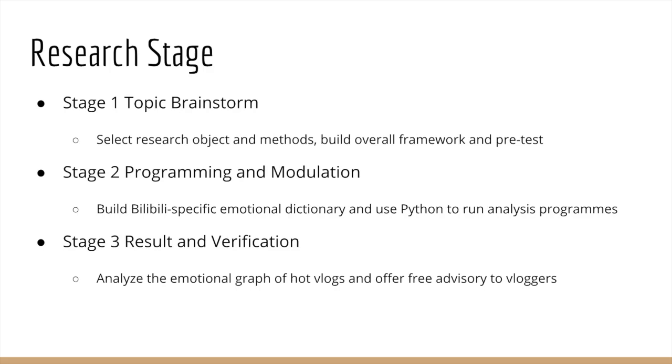Our research could be divided into 3 stages. The first stage is topic brainstorm, where we select research objects and methods, then build overall framework and pretest. The second stage is programming and modulation, where we build Bilibili-specific emotional dictionary and use Python to run analysis programs. The third stage is result and verification, where we analyze the emotional graph of hot vlogs and offer free advisory to vloggers.